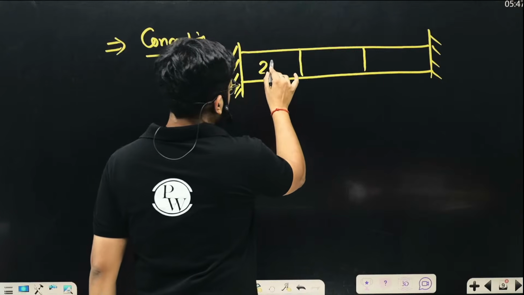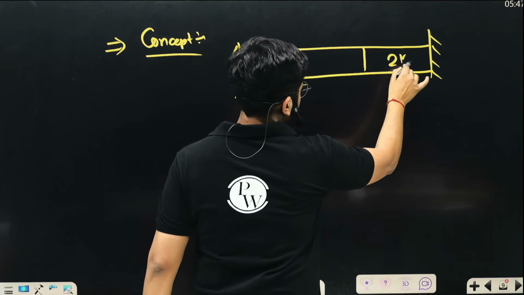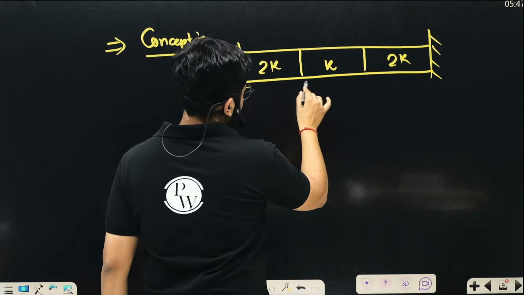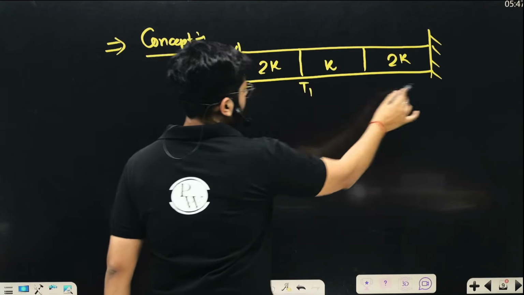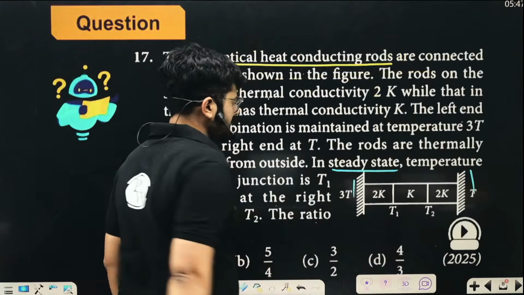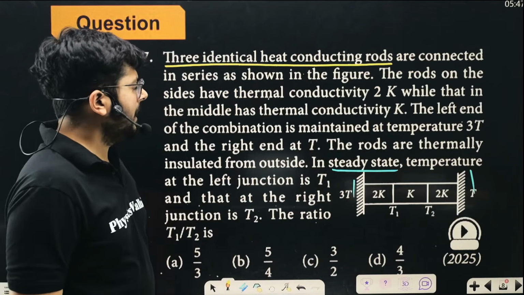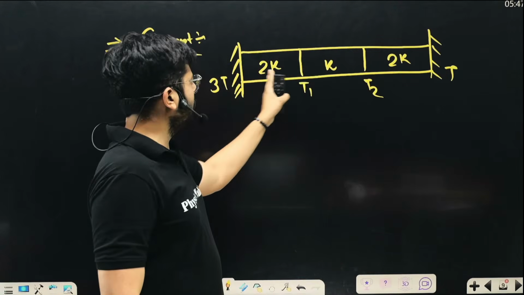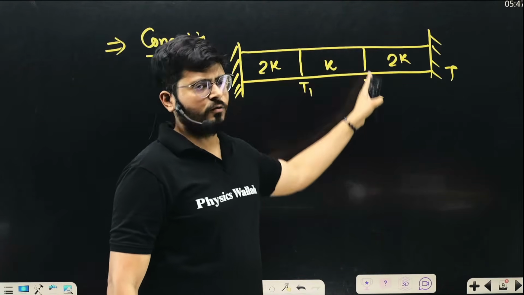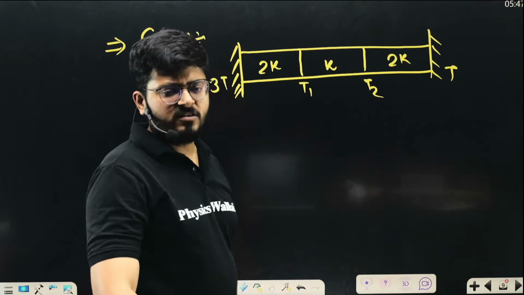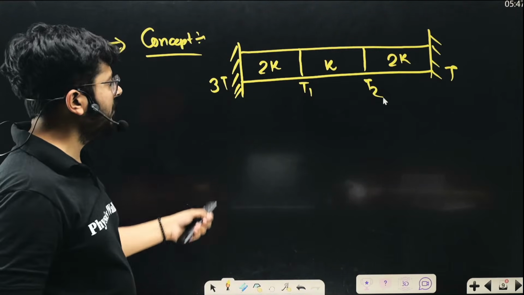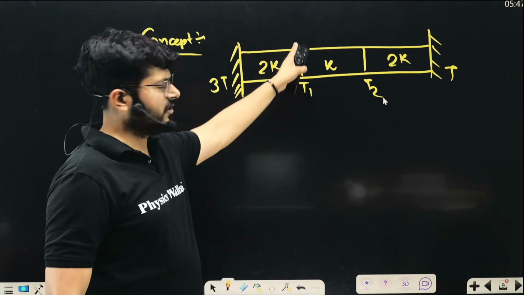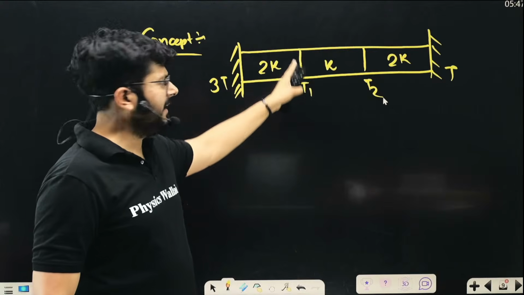And this one has thermal conducting coefficient K, this one has K, and length is L, L, L. This is T1, this is 3T, this is T, and this is T2. So these are the variables given in the question. My dear kids, now what is really happening? At a steady state, we can say the rate of heat transfer through this junction is the same as through this junction. At a steady state, we are going to have the same rate of heat transfer across the junctions, right? So what is really happening at this junction? Think about it.